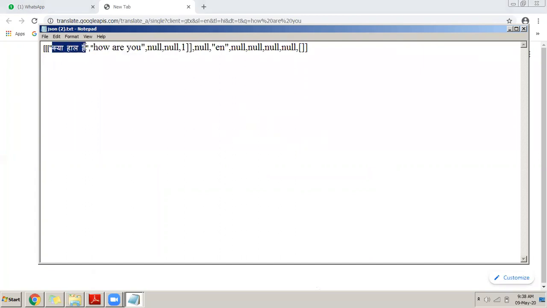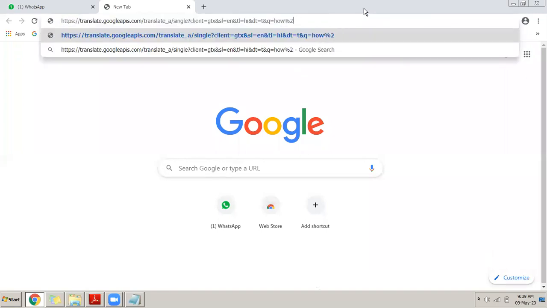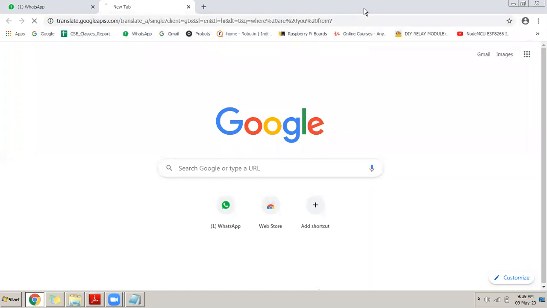See, if you can read Hindi, it says "Kya hal hai," which means how are you. Similarly, I can write any statement here in this queue. I can write, where are you from? If I put a question mark, where are you from? That is what I put. And then I want to convert this English sentence into Hindi. So I press enter.